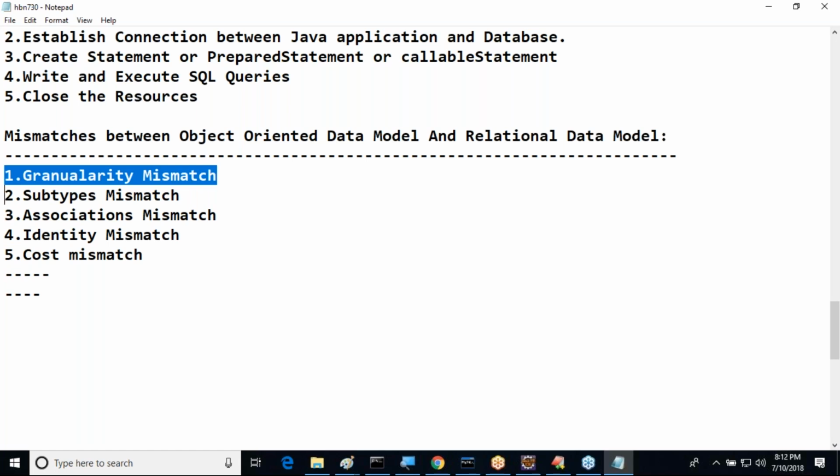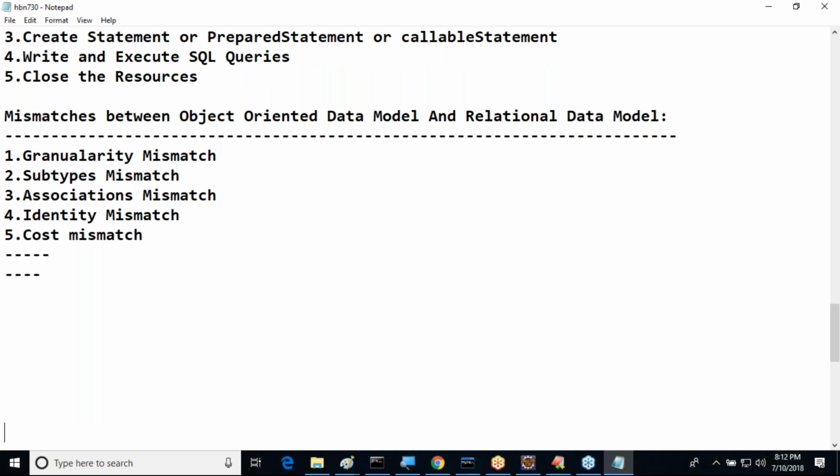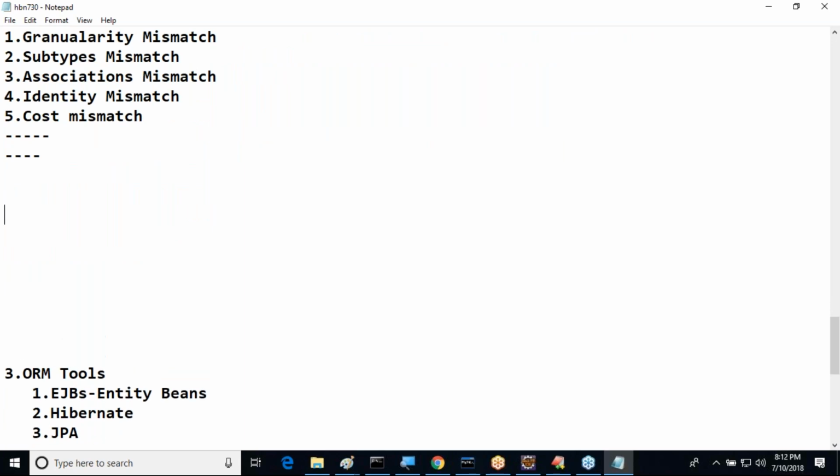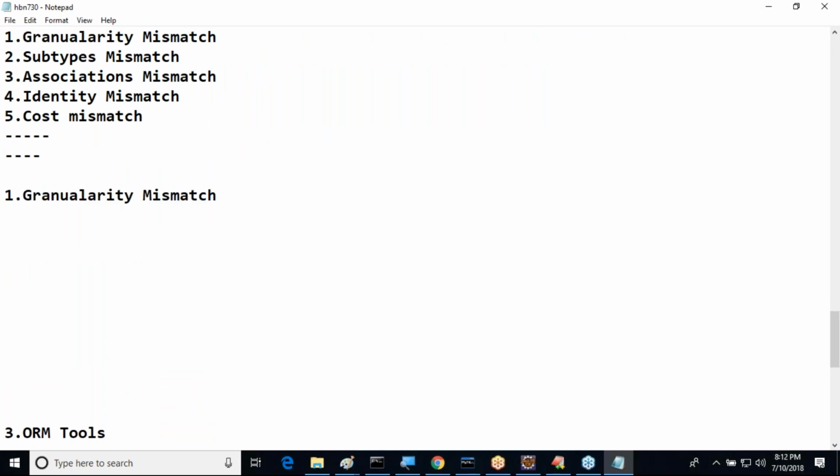All of you observe this one. Granularity mismatch, we have to understand this one. Which topic I'm discussing, you know? Mismatches between the object-oriented data model and relational data model. Why are these mismatches coming? In enterprise applications, data is represented in the object-oriented data model and the relational data model.